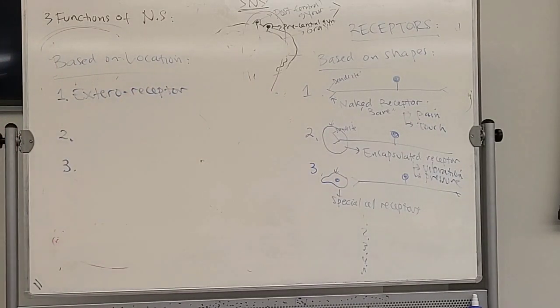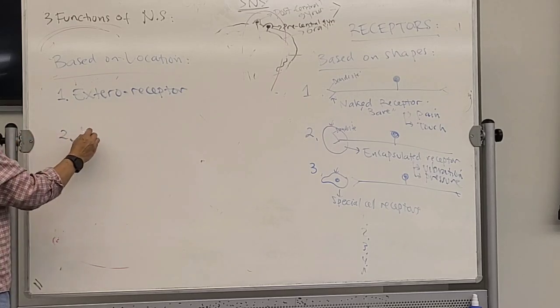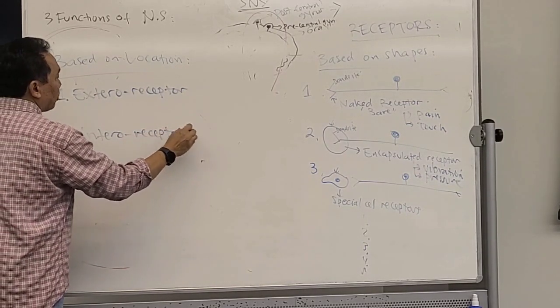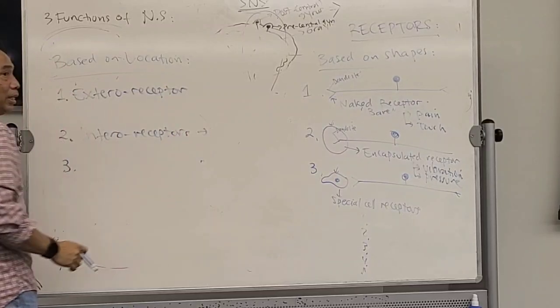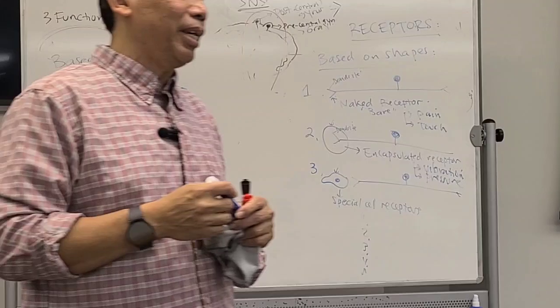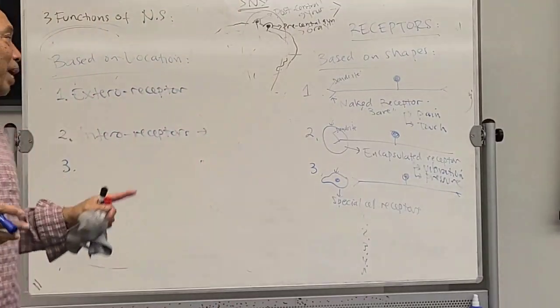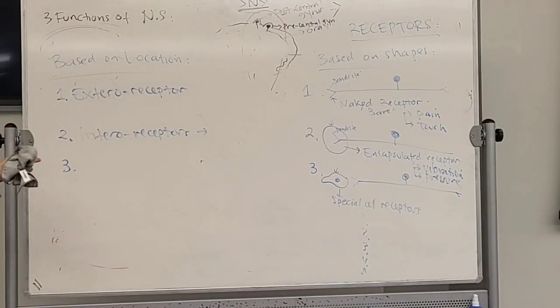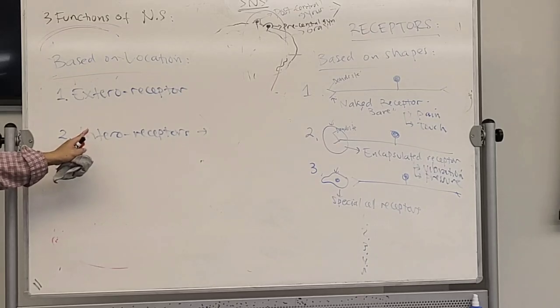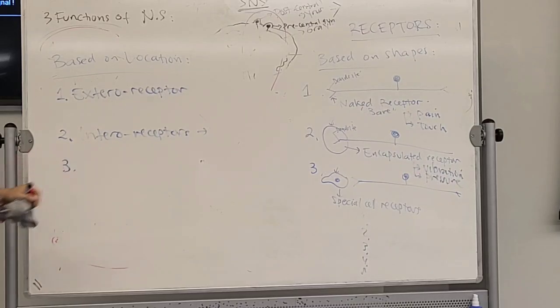All right. The second one is called the interoreceptor or interoceptor. This is on the inside organs. So receptors on the heart, lungs, kidney, stomach, and liver are all interoceptors. Mostly these are the ones that are unconscious. This is actually part of the ANS.